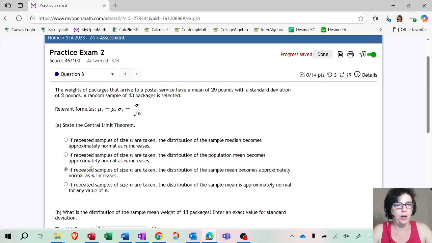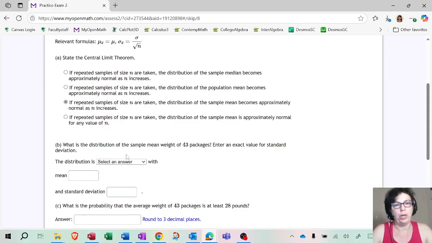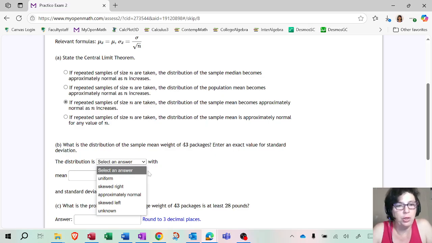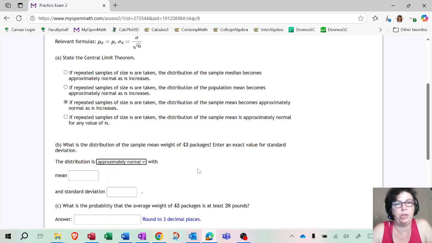So what can we say about the distribution of the sample mean weight of 43 packages? This comes out of what's called the rule of thumb. The rule of thumb says that if your mean is based on 30 or higher number of observations, if you're averaging at least 30 observations, you can assume that the sample mean has approximately normal distribution. So because 43 is greater than 30, we can assume that the distribution is approximately normal.